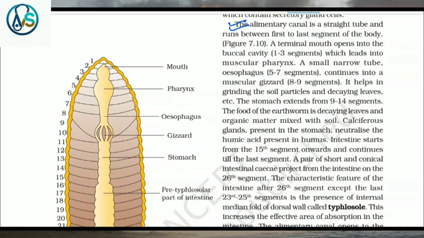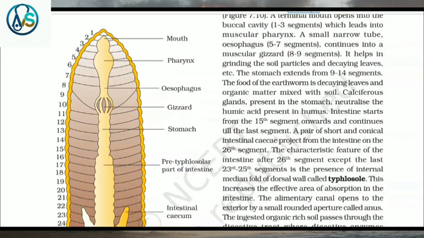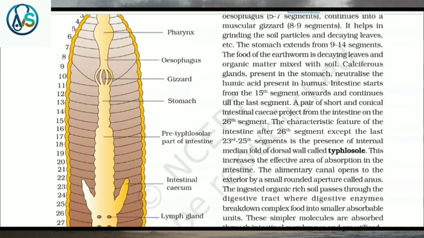A terminal mouth opens into the buccal cavity, that is first to third segment, which leads into the muscular pharynx. A small narrow tube, the oesophagus, that is from 5th to 7th segments, continues into a muscular gizzard, that is 8th to 9th segments. It helps in grinding the soil particles and decaying leaves, etc.